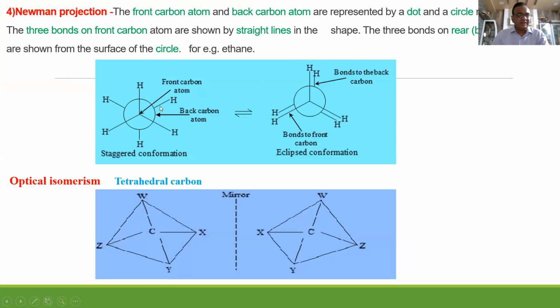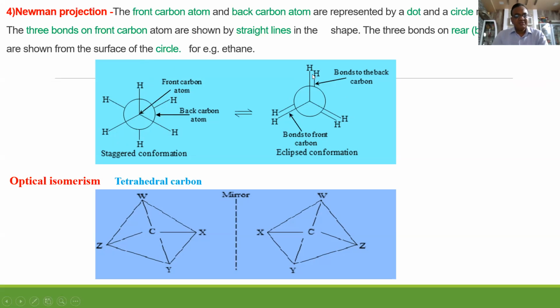That's why I have shown these lines only up to the edges of the circle. So again, these hydrogens are away from each other, with no interaction and no increase in energy, so stability increases. That's why the staggered conformation of ethane in this projection formula is also more stable than eclipsed.